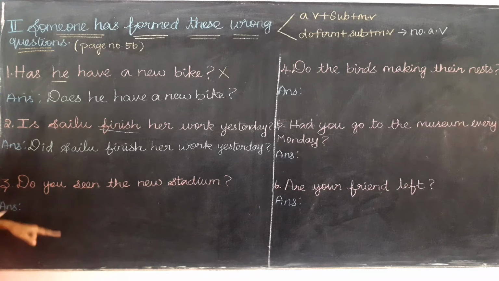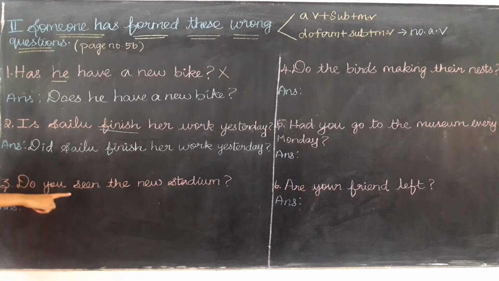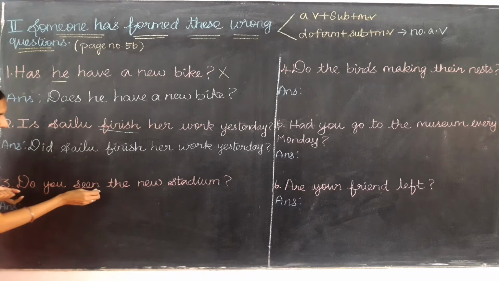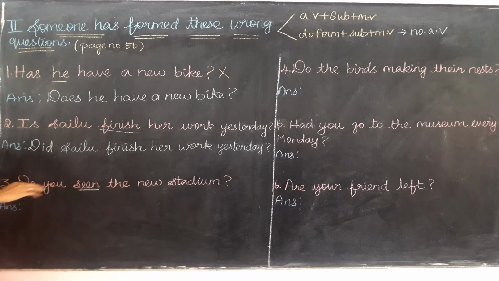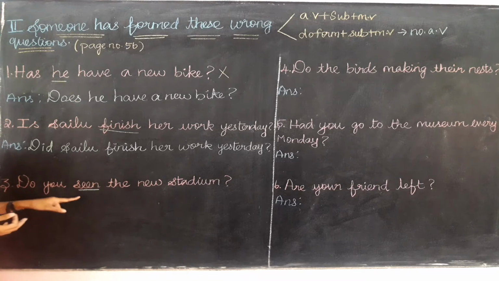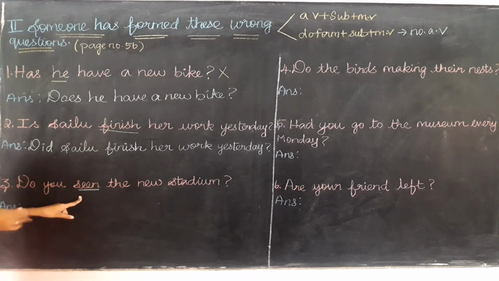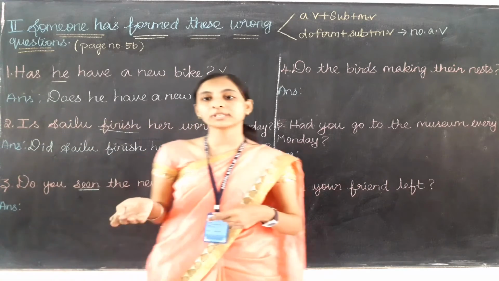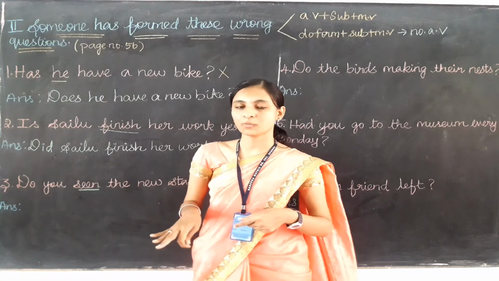Okay, so now let's do the third one. Do you see the new stadium? You leave this do. Check the main verb. Which is the main verb here? Seen only. Is there any auxiliary verb here? No. So here the verb seen means it talks about the past participle form only.